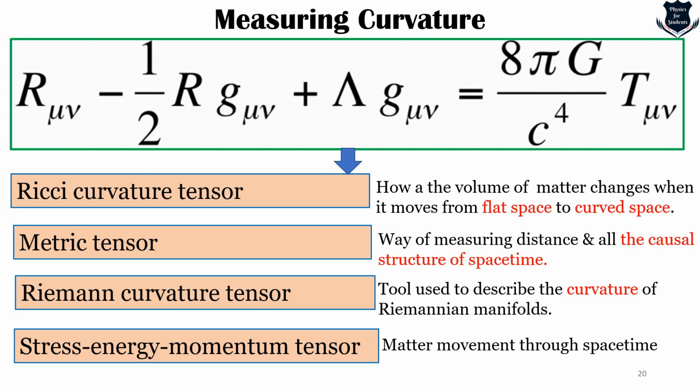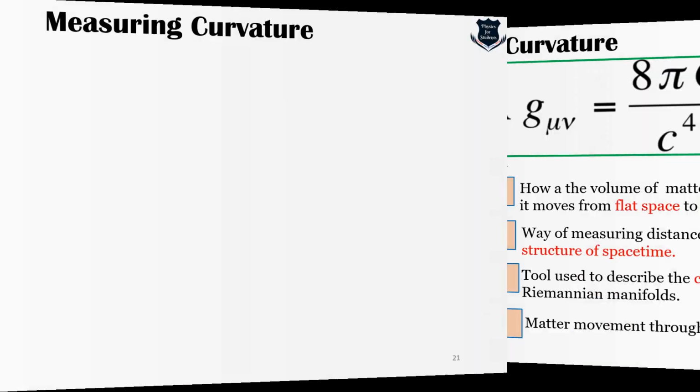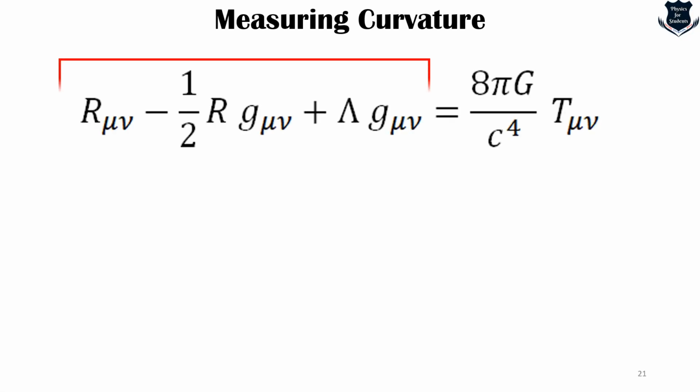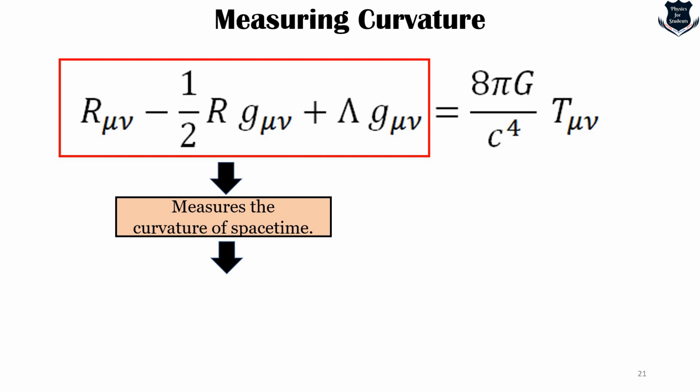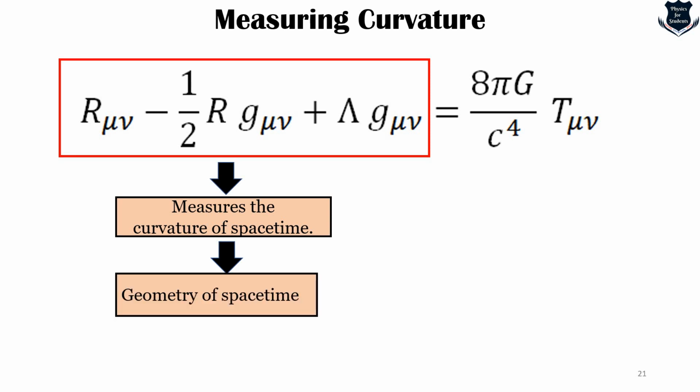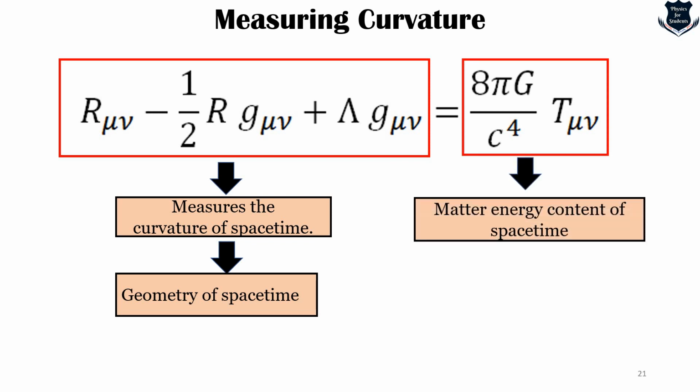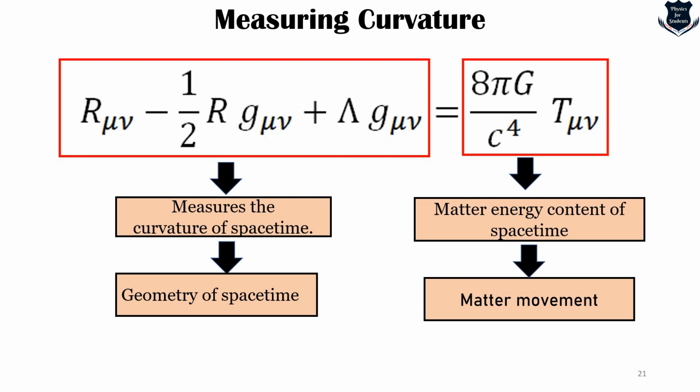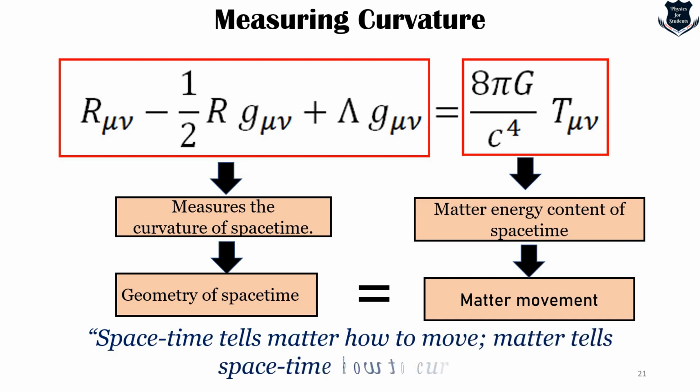So what we understood is that the measuring of the curvature is done by Einstein's field equation. The left-hand side is basically the measuring of the geometry of space-time, and the right-hand side measures the matter-energy content of space-time, that is, the matter movement, and both of them are equated by an equal to sign. And we now know that space-time tells matter how to move and matter tells space-time how to curve.